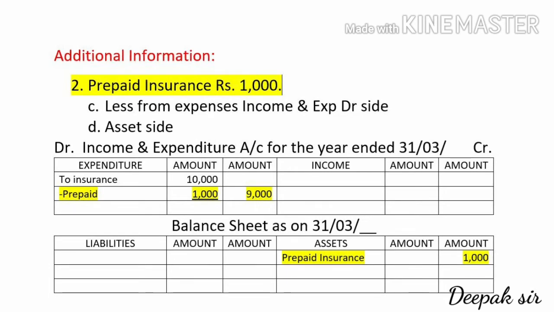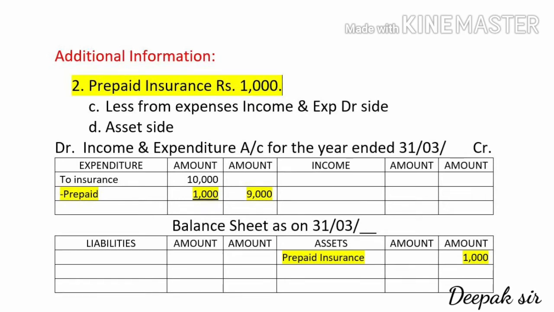So for prepaid expenses we are passing two effects. The first, we are deducting from concerned expense from income and expenditure account debit side, and the second effect we are passing on the asset side. Now again I have taken an imaginary amount for insurance. So assume that insurance is given 10,000 on the payment side. So this 10,000 we have to tick on the payment side, and amount will come in the inner column 10,000.